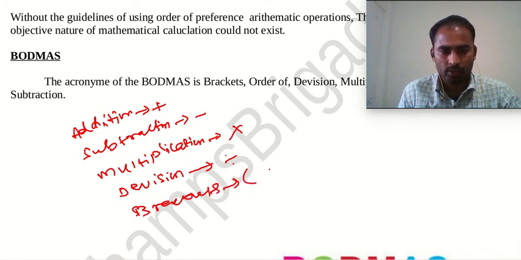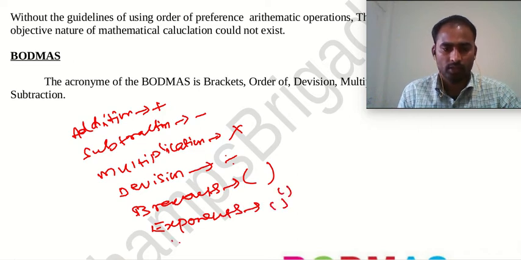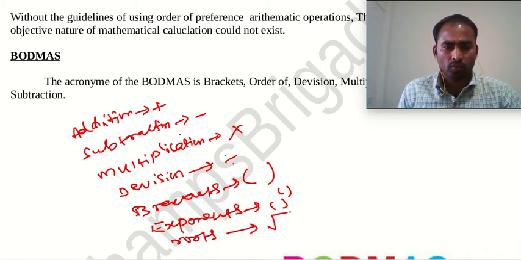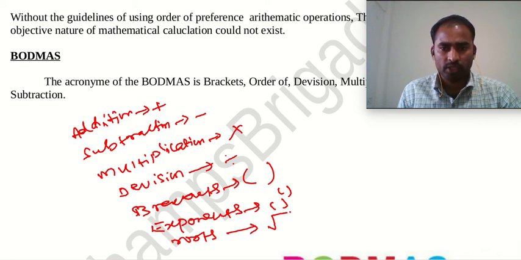Then exponents, some powers like this, or roots, square roots like this. So which arithmetic operation do we need to give the first priority to solve any mathematical expression?